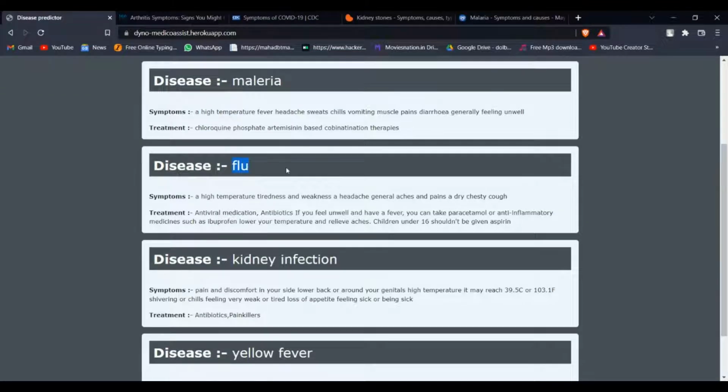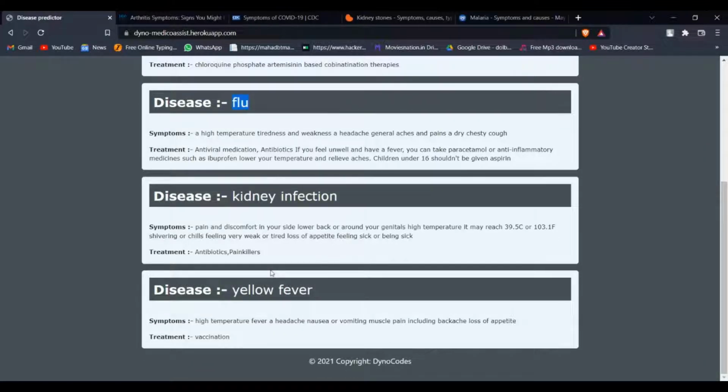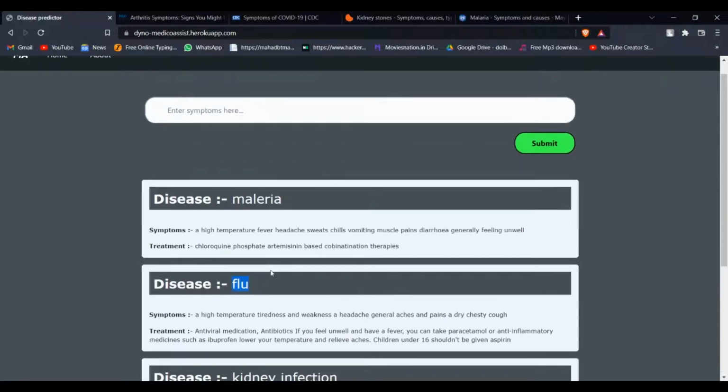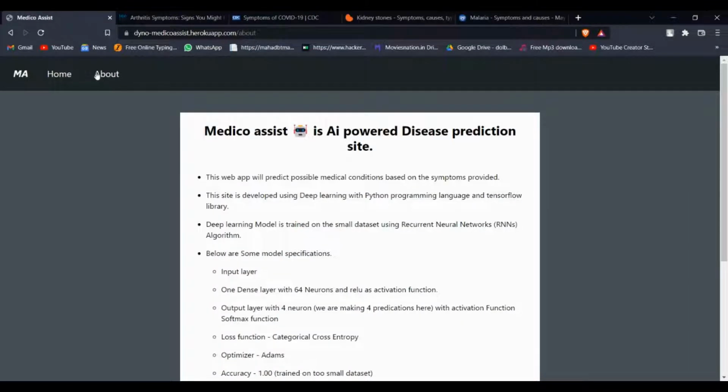The second prediction was flu, which is, we know that flu, malaria, COVID-19, yellow fever, these are the same kind of diseases which have the same symptoms. Even though, it has predicted very well. Let's see what MedicoAssist is.